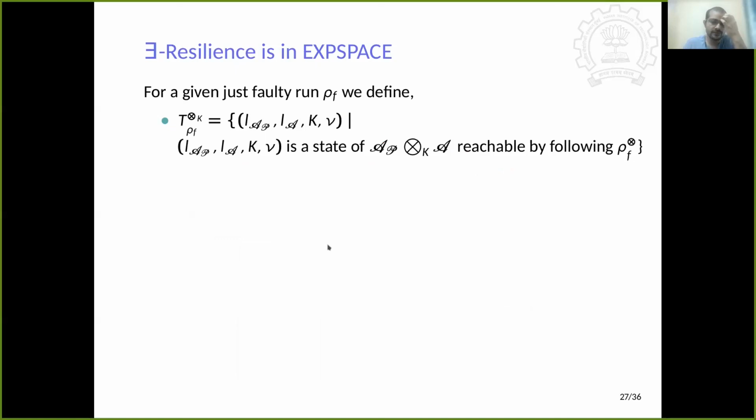Now, given these results in hand, we will see how we have used this information to prove existential resilience in PSPACE. So we first define a set T. The T corresponds to a set of states of the product automaton that is reachable following a faulty run rho F. So suppose rho F is the faulty run, and rho F times rho represents a run of the product automaton, such that the first component of this run is rho F.